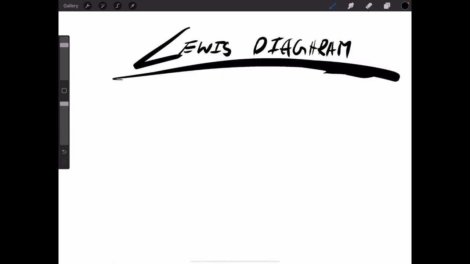Now I'll teach how to draw a molecule with the Lewis diagram. So first, let's say we're drawing good old water. The first step is that we identify all the valence electrons. So hydrogen has 1 valence electron, right?